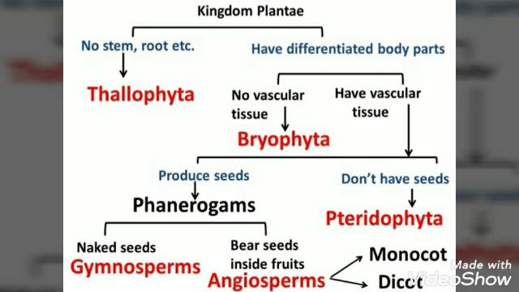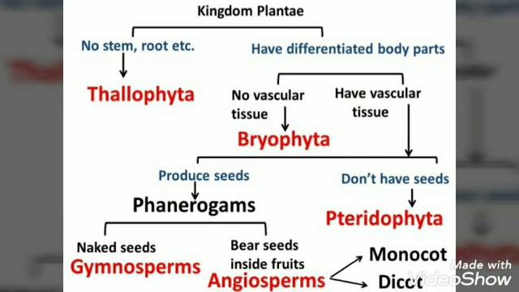But if they produce seeds, they will be termed as phanerogams, which are further divided on the basis of whether the seed is naked or it is covered inside a fruit or flower. If the seed is naked, then they will be placed under the group Gymnosperms.